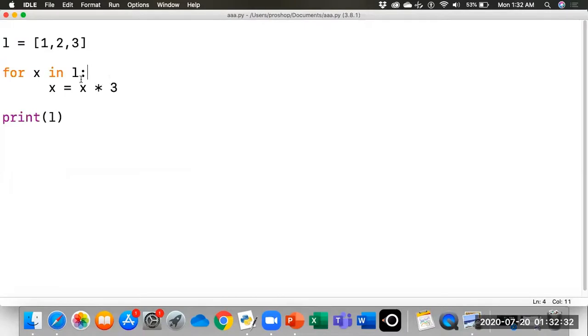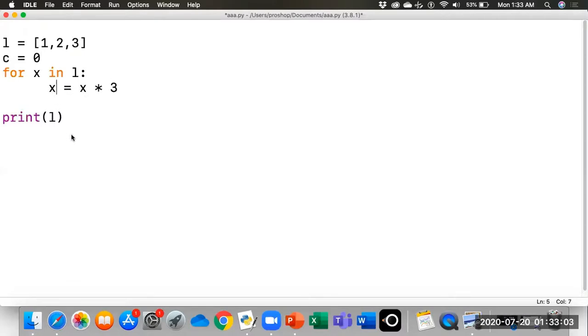Now if we want to access each element of the list through its index number, for this purpose we need to use some counter. We can use the variable c, to which we will assign the initial value 0. Here x is the item in the list, and when we want to apply the change, we will apply it through its index number.